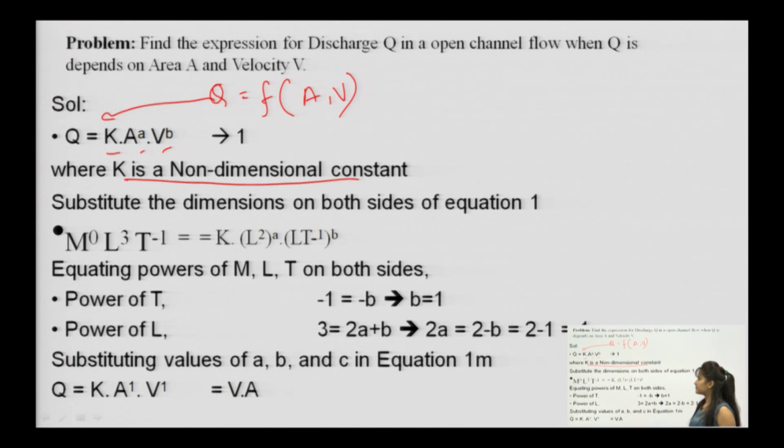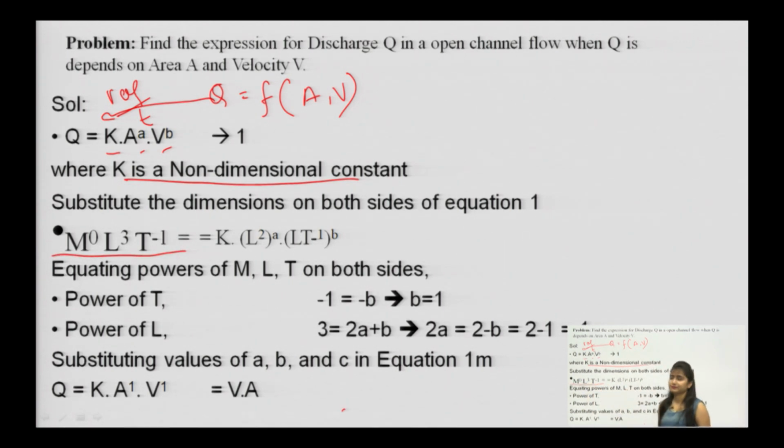Now, what we will do? We will equate the powers a and b with the dimensions of q. So, q is nothing but volume per unit time. Mass is 0 in q, volume means length cubed, and per unit time means T to the power minus 1. So, these are the dimensions of discharge.